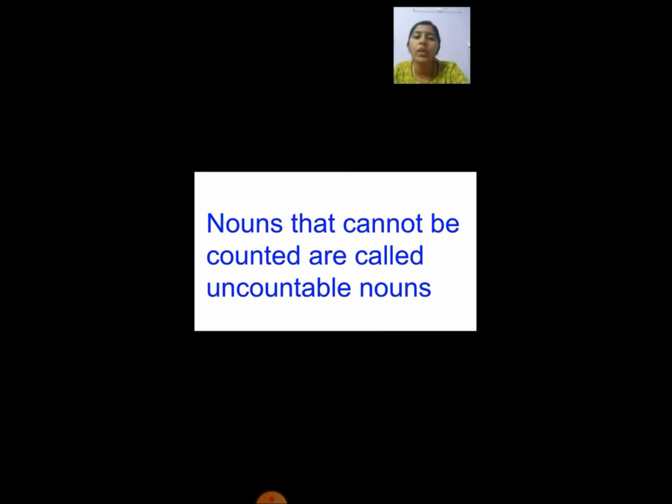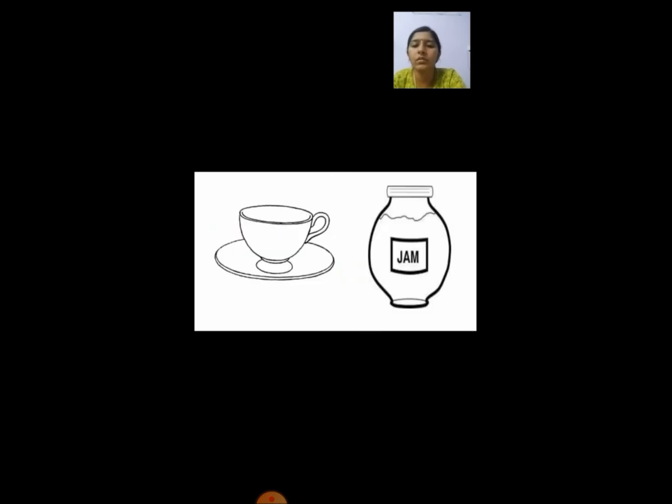You cannot count how much sugar. Similarly, you cannot count water. So what are uncountable nouns? Nouns that cannot be counted are called uncountable nouns.